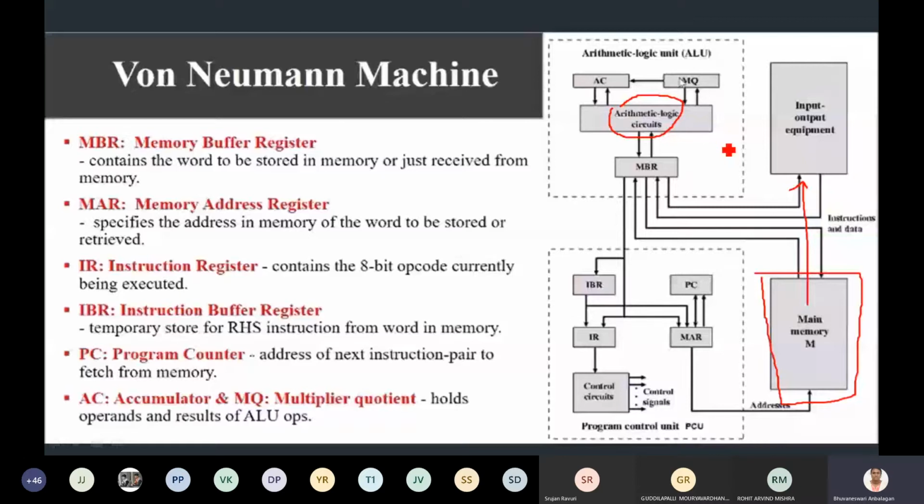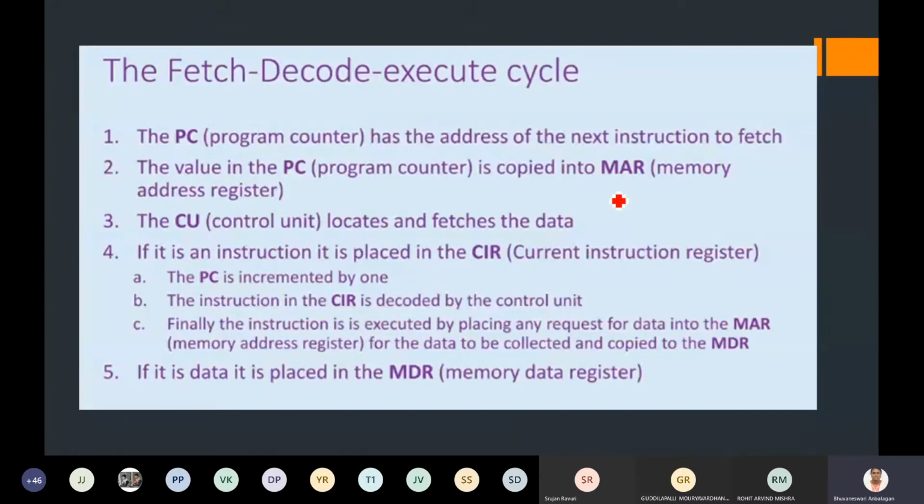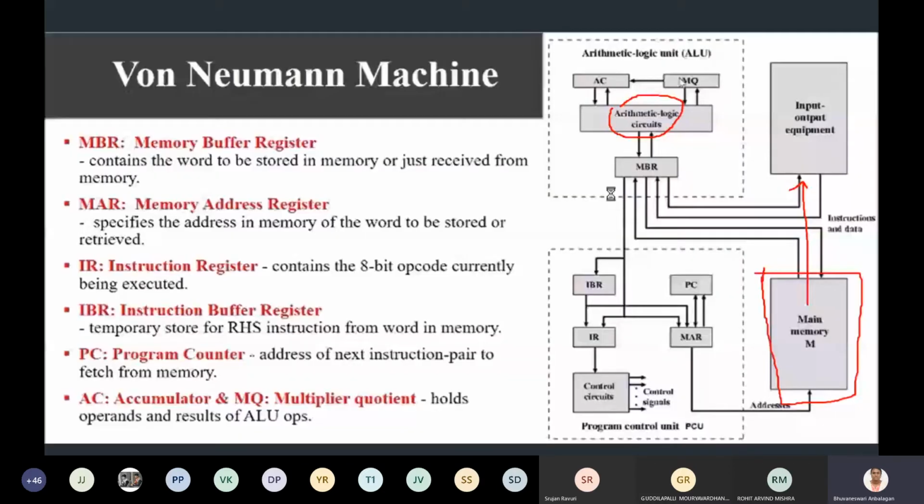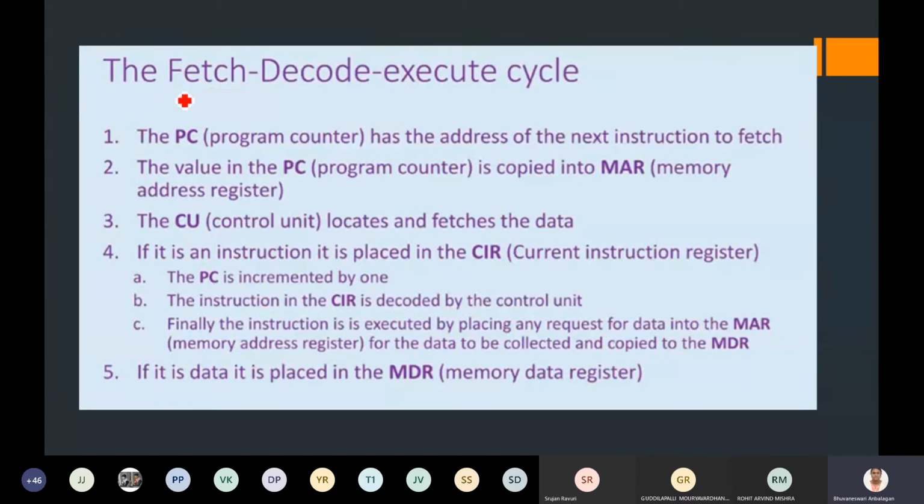The only issue with the von Neumann architecture is that there is a centralized pool of memory. There is no separate memory in the von Neumann architecture. Now, what does the von Neumann architecture do? It performs the basic operations of fetch, decode and execute.